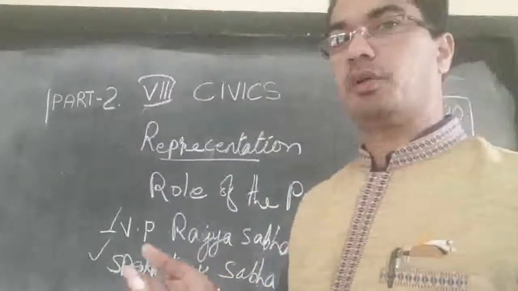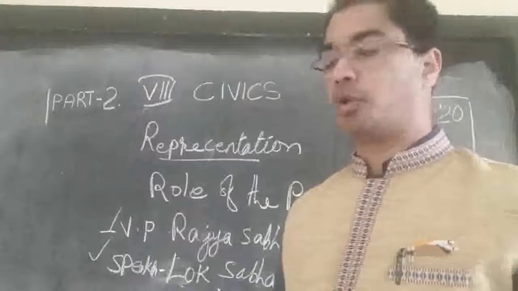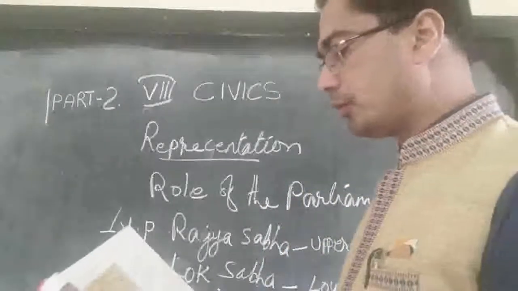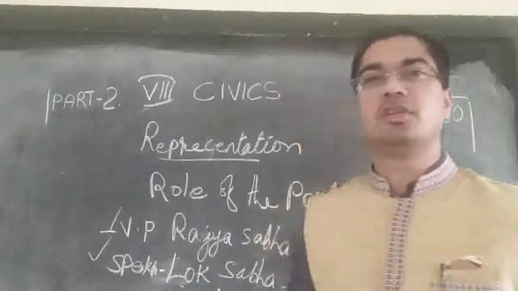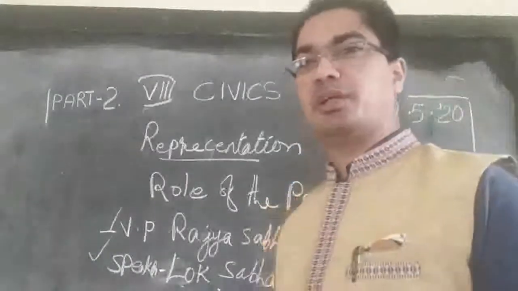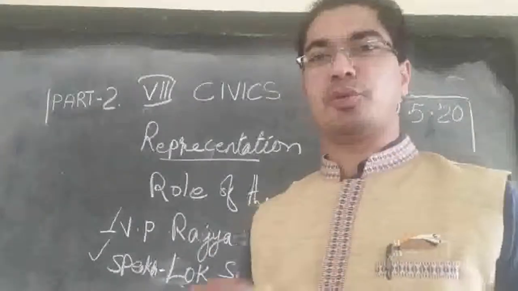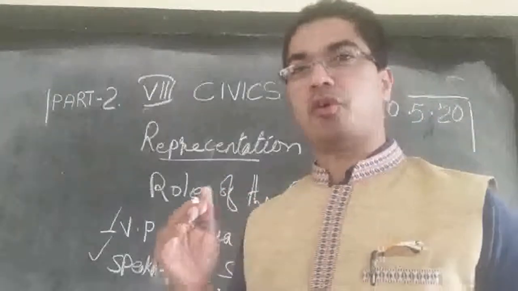So if it doubles, it will become 545. It will become 273, not 223, but 273. So there should be 273 MPs required in order to form the government.